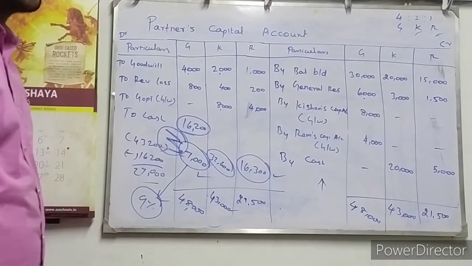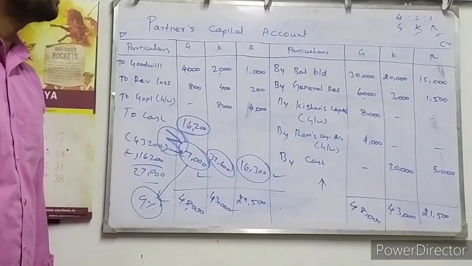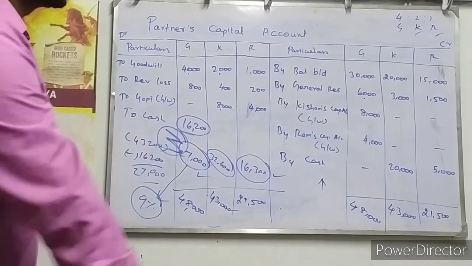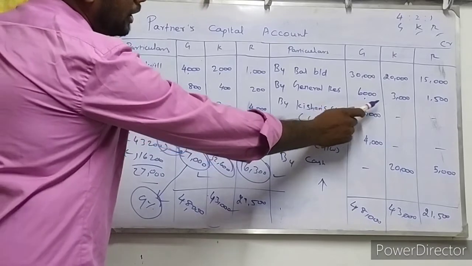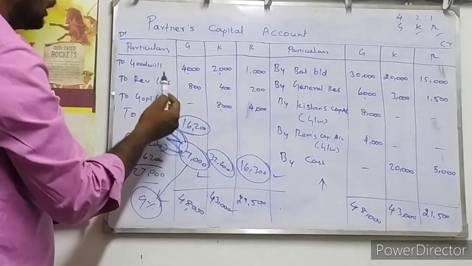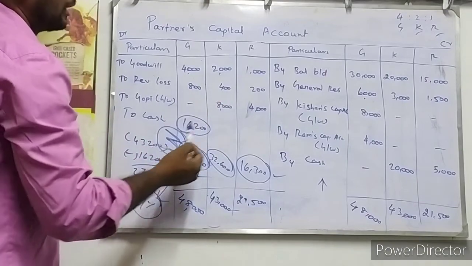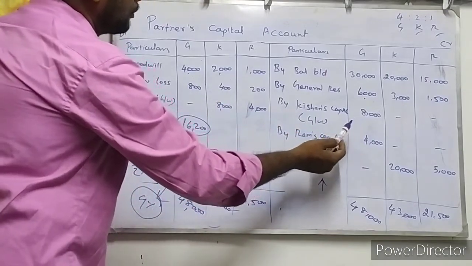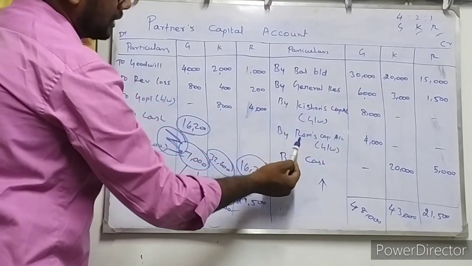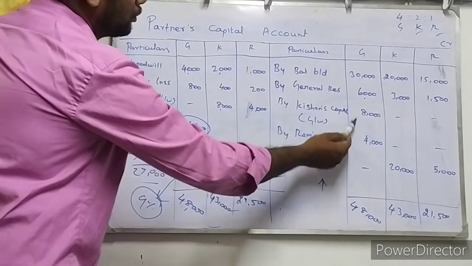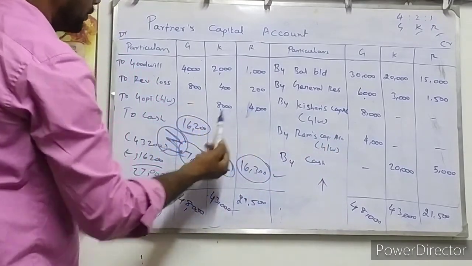So now we know very clearly. I hope you understood the partners' capital account, how to prepare it, their beginning balance, how much they brought into the partnership firm, and general reserve is written and given to all the 3 partners, and goodwill also. Existing goodwill is written off by all the 3 partners, and new goodwill is contributed. New goodwill is compensated to the retiring partner by continuing partners Kishan and Ram to partner Gopi, and that is debited to their accounts, 8,000 and 4,000 rupees.